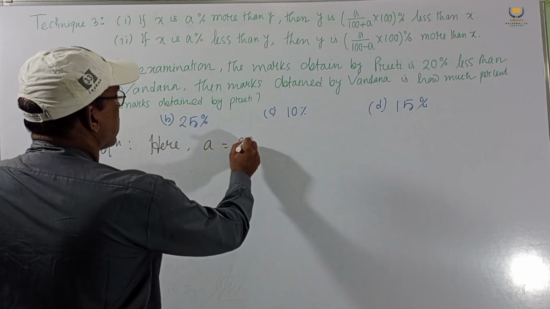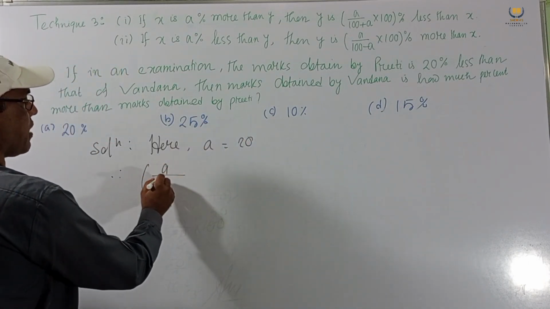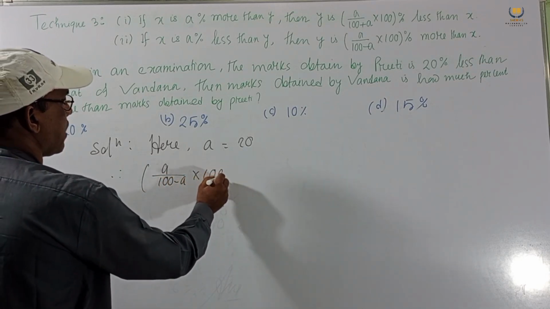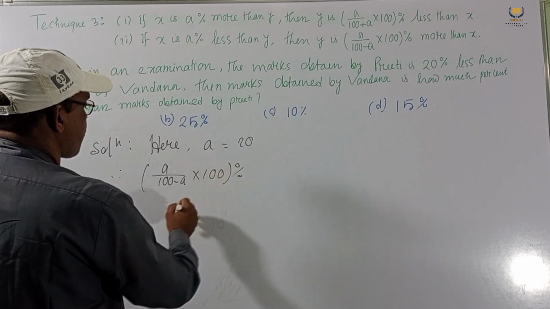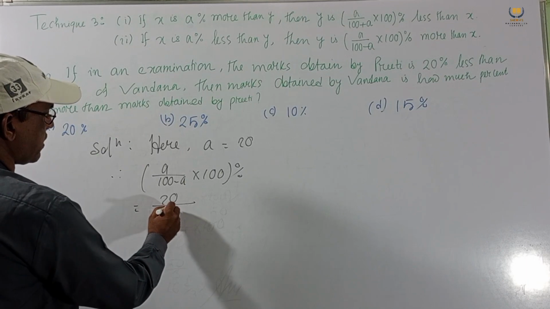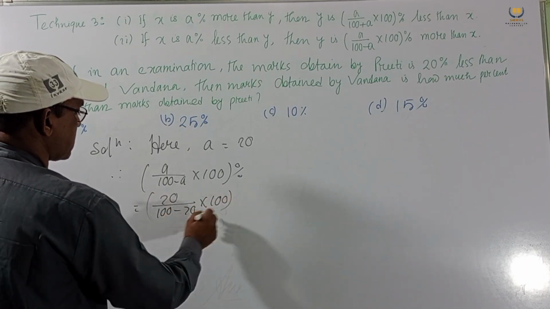So solution here: A equal to 20. Therefore our formula is A by (100 minus A) into 100%. A means 20, so 20 by (100 minus 20) into 100%.